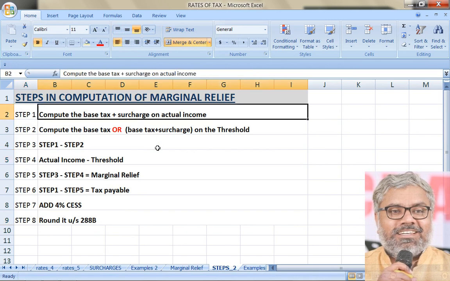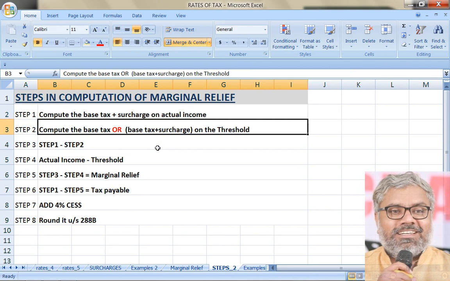So what is step 1 which we do? That is computing the base tax plus surcharge on whatever the income that is given in the question. So base tax plus surcharge on actual income we have to calculate. Then step 2 is imaginary, but still we have to do it. Though it is not an actual income, we have to calculate just base tax on the threshold. If surcharge is not applicable up to threshold, for example for an individual up to 50 lakhs, there is no surcharge. For all other SSCs up to 1 crore, there is no surcharge.